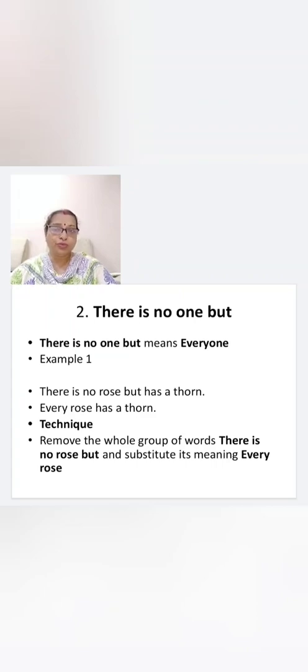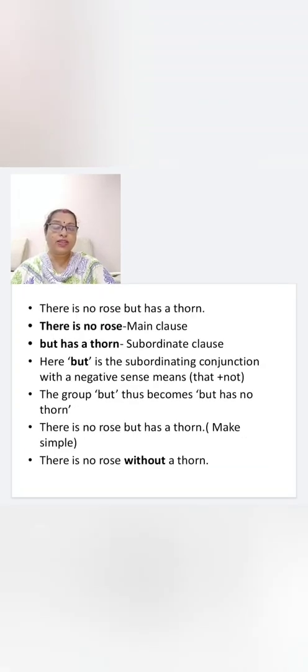Let's see the next group, there is no one but. There is no one but means everyone. Example, there is no rose but has a thorn. It means every rose has a thorn. So what is the technique used? Remove the whole group of words, there is no rose but, and substitute its meaning, every rose. So in this sentence, there is no rose but has a thorn, where is the main clause? There is no rose. This is the main clause.